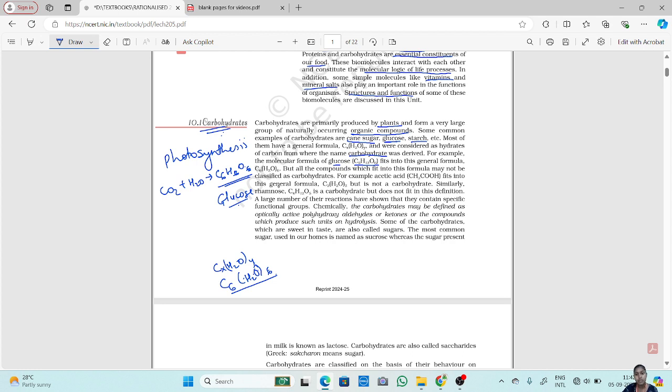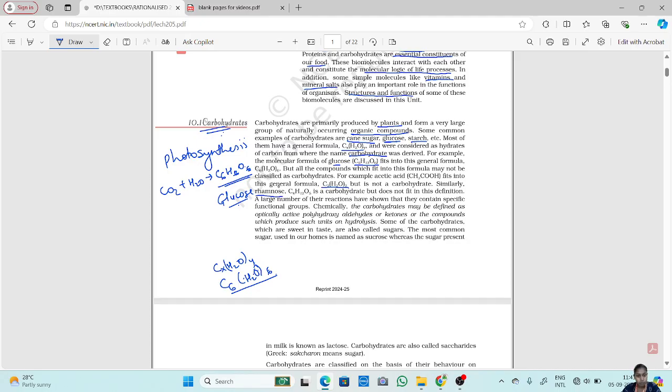But all the compounds which fit into this formula may not be classified as carbohydrates. There are some molecules which can fit into this general configuration, but are not classified as carbohydrates. For example, acetic acid, CH3COOH, fits into this general formula as C2(H2O)2. This is the general formula of acetic acid, but acetic acid is not a carbohydrate. So not all the compounds which fit into this general formula can be considered carbohydrates.